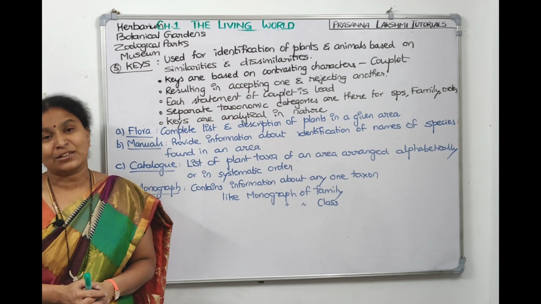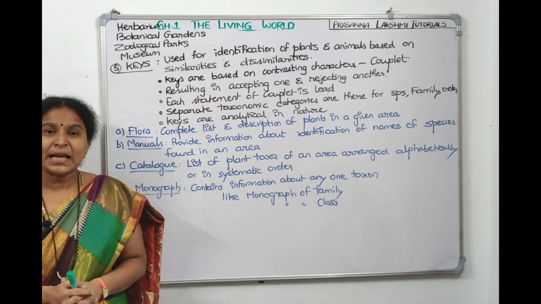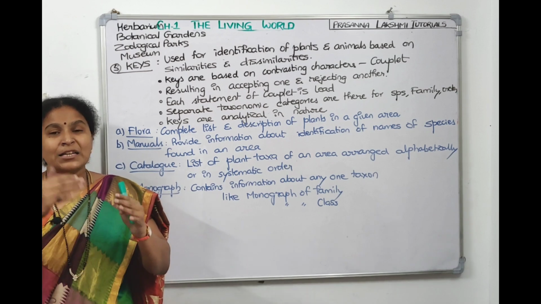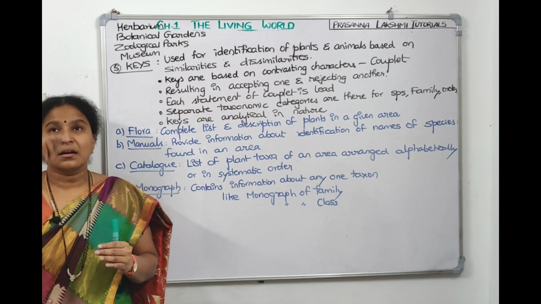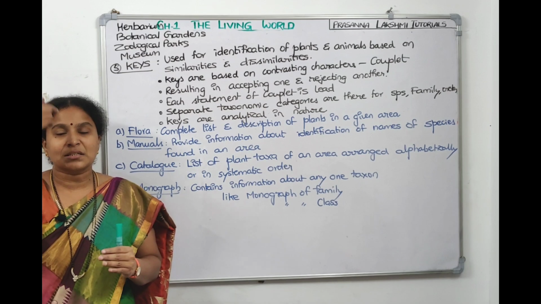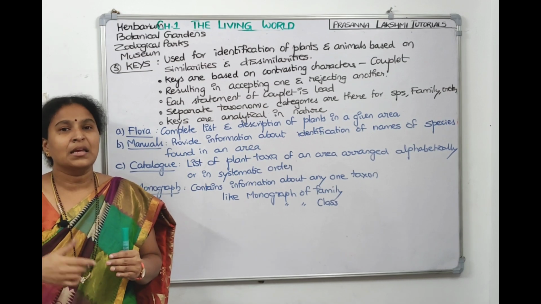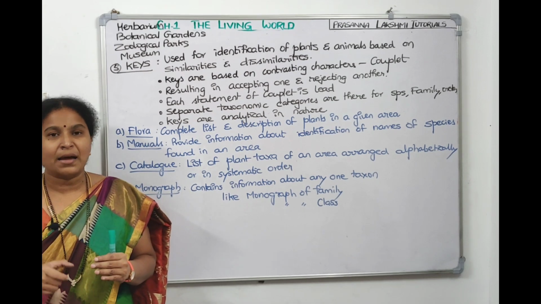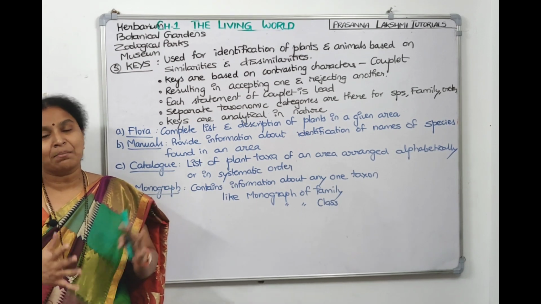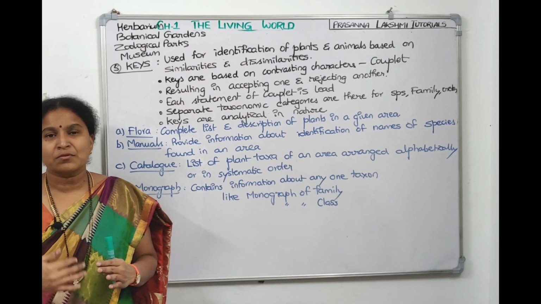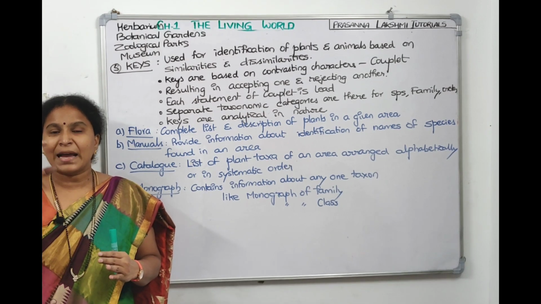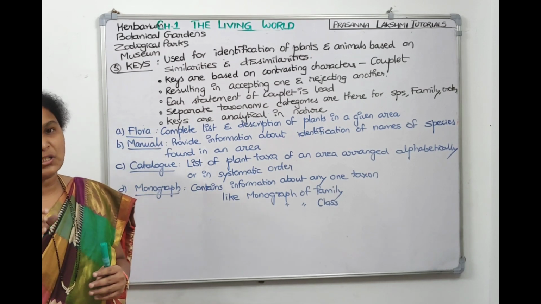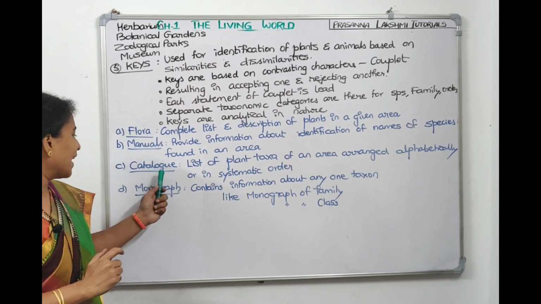And the third one is catalog. What is a catalog? Catalog is also a book, manual is also a book. In a catalog, the plant specimens in a given area are written or printed systematically or alphabetically. Like we have an index for a book, we check alphabetically, right? In the same manner, a catalog is something like a manual, but we print the names, give the description, and write the floral diagram, floral formula and pictures also in an alphabetical or systematic manner. If such a book is there, that's called a catalog.